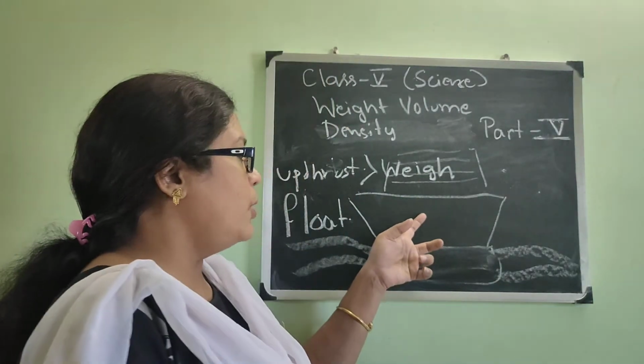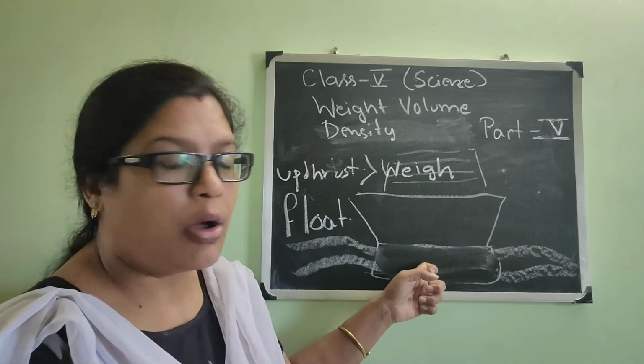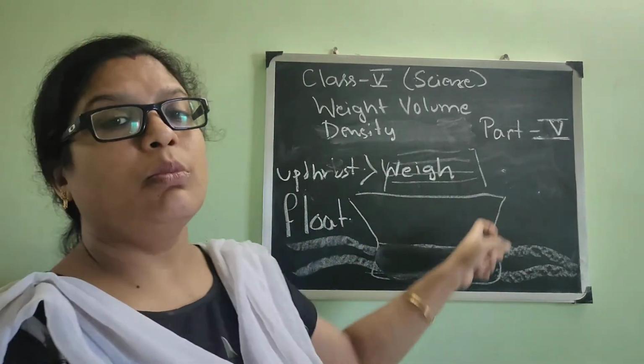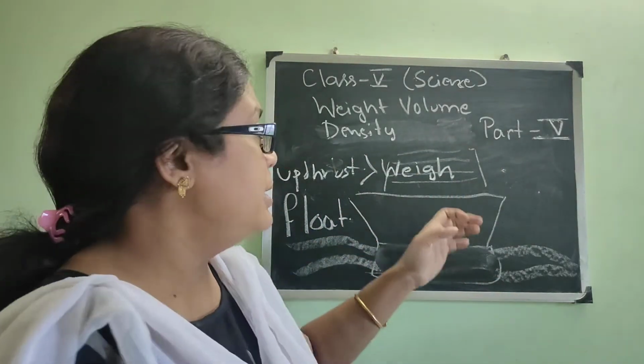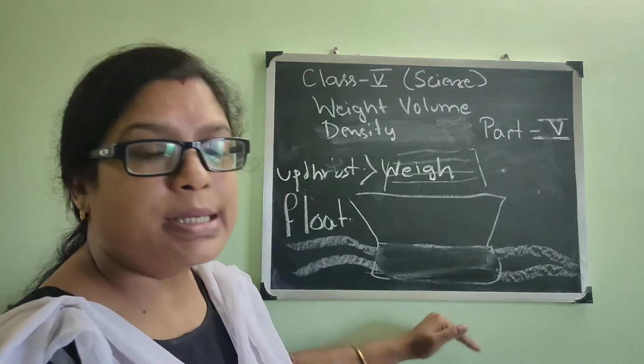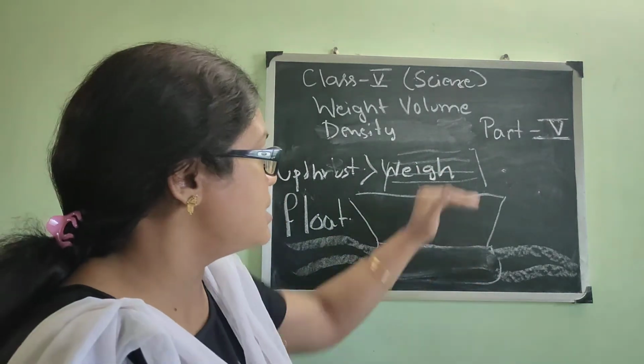But a big ship, as the portion is hollow, has a volume of displaced water whose weight is equal to the weight of the ship, so the weight is equal to the upthrust, and thus the ship is floating.